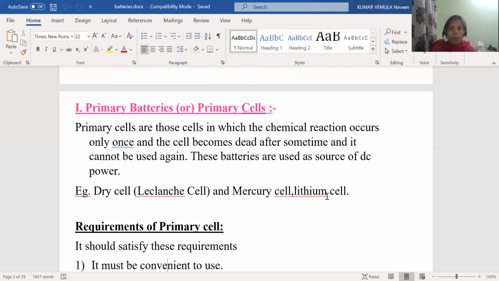Wherever you hear about lithium ion batteries, the batteries which we are using in mobile phones are lithium ion batteries. Yes, whatever lithium batteries we are using in the mobile phone, those are the secondary lithium batteries. So we have primary lithium batteries as well as secondary lithium batteries. But in our syllabus, we have only the dry cell, or the Leclanche cell. So now let us see about the dry cell.